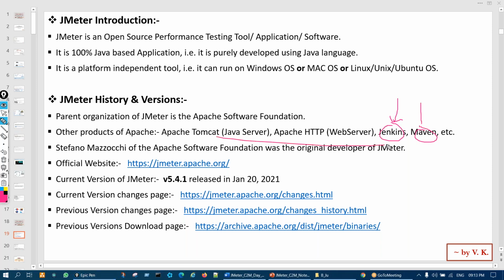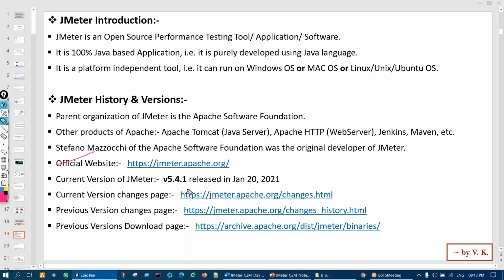So these tools, who developed them, or who is the organization? Apache Software Foundation. The same organization has developed JMeter as well. Now the employee who developed it was Stefano Mazzocchi, however you pronounce the name, of the Apache Software Foundation, who was the original developer of JMeter.